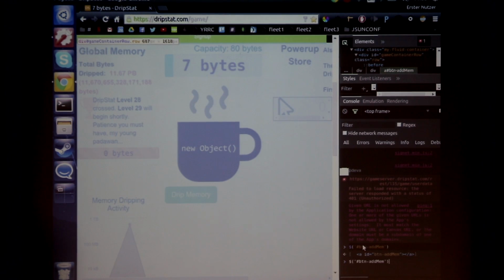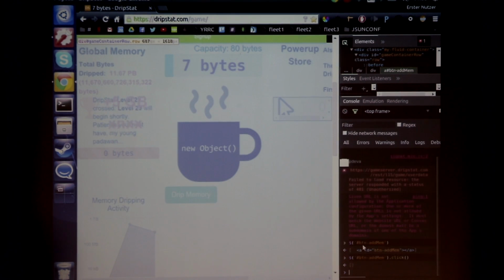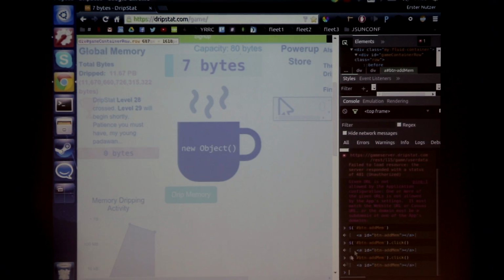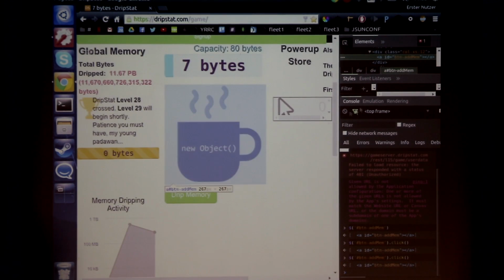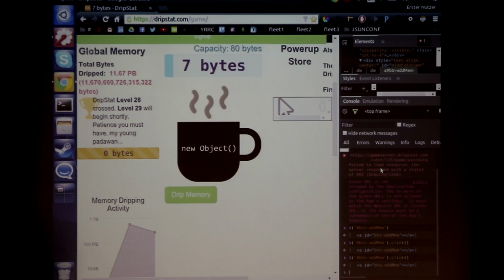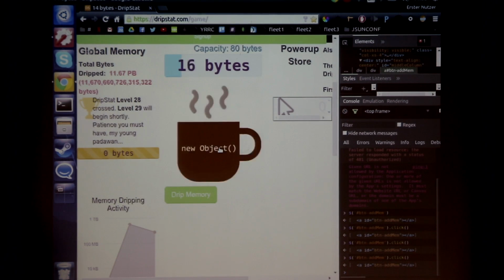Are you here? Yes. Can I click you? Does it work? Is there another thing in there? No. Oh, it doesn't work anymore. It used to work. That's sad. Okay, you could now technically inspect the JavaScript and find the button.